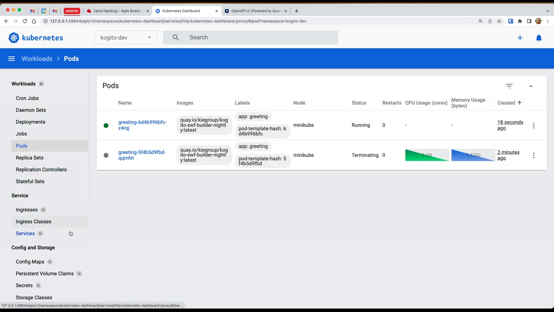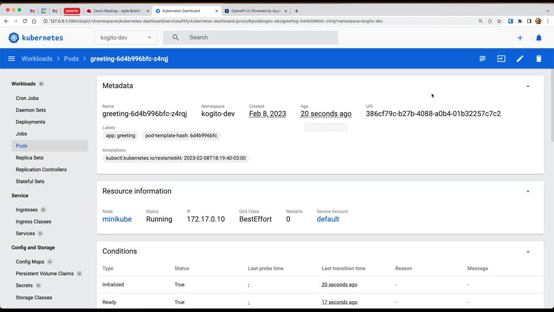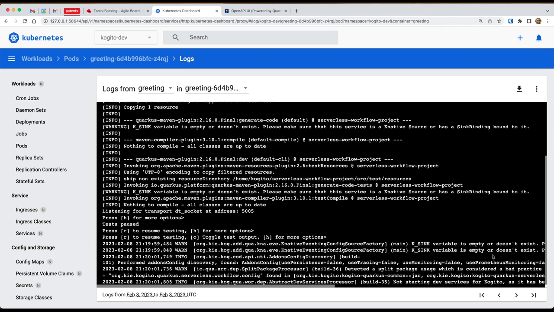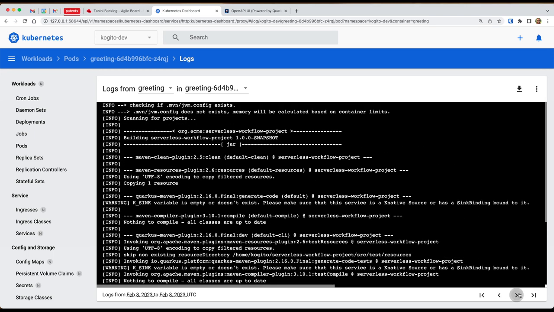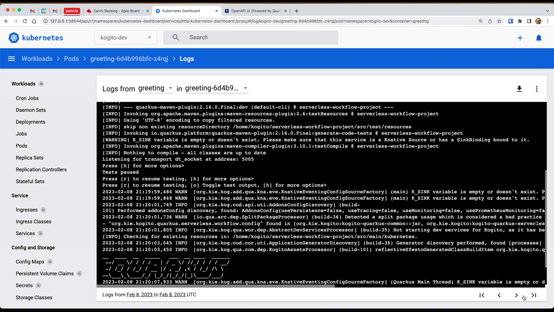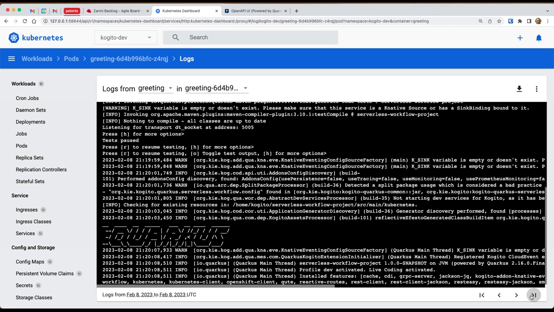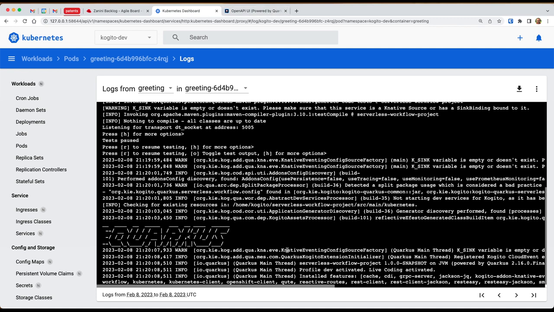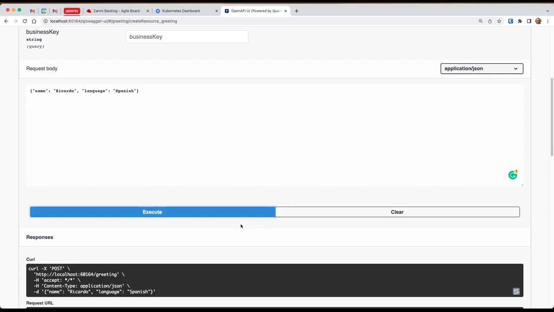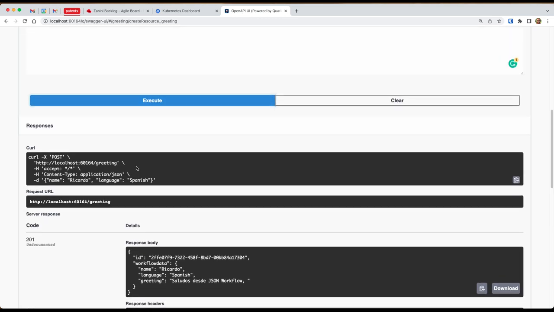Let's see if I did it right now. Let's take a look at the logs really quickly. Yeah, let's see. Hey, yeah, now it's working. It was a brain fart on my part. I'm sorry for that, but it is nice so you can see how you can iterate over your workflow over and over again, and in a few seconds you have the change that you want.